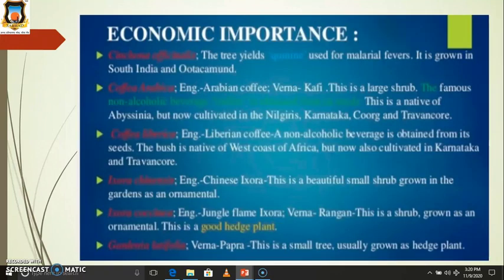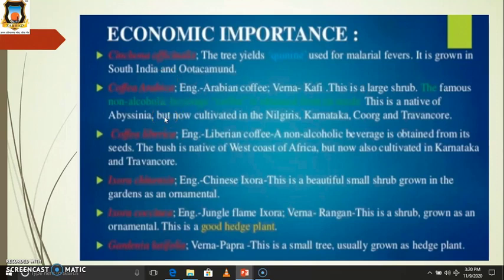Their economic importance. In Cinchona officinalis, the tree yields quinine, and it is used for malarial fevers, and it is grown in South India.